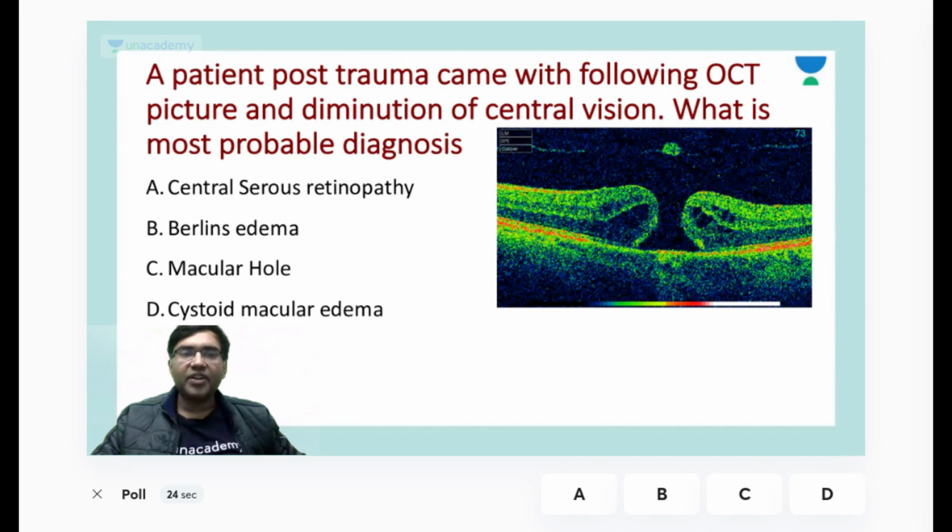Welcome everyone who has joined the class. This is Dr. Vineet Sehgal and we are doing the first question of the image-based clinical scenarios today. Is the poll visible to all of you? Fair enough. I would be having 30 seconds for each question.